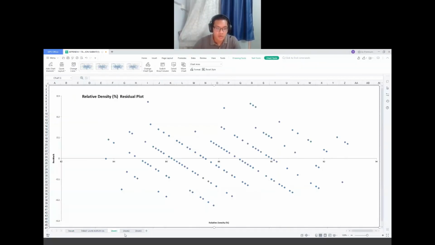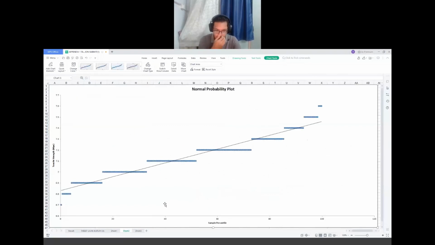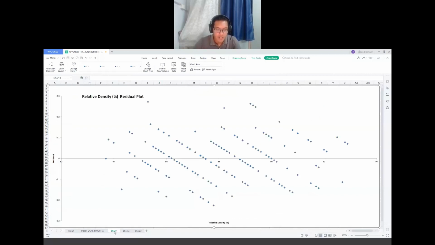Next, we will see the normal probability plot. From the normal probability plot, we can see the data is randomly scattered on a straight line. So we can say the normal assumption is justified. After that, we will see the relative density residual plot. From this plot, we can say that our residuals are scattered around 0, so we can say the normal assumption is justified.